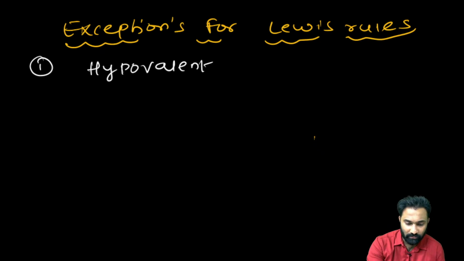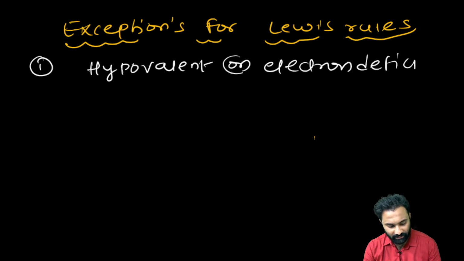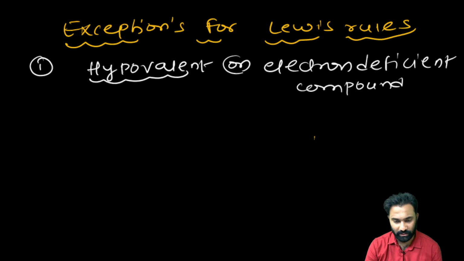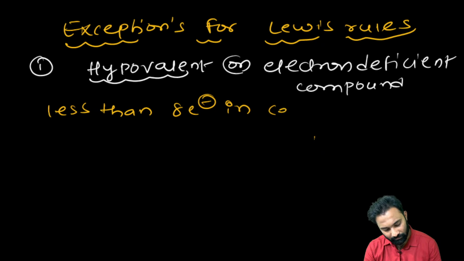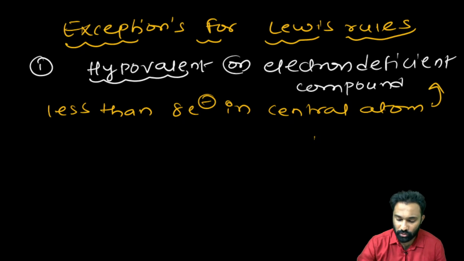What are the compounds that we are having? Those are hypovalent or electron deficient compounds. What is the meaning of hypovalent or electron deficient? Less than 8 electrons in the central atom. If the central atom has less than 8 electrons, we call it electron deficient or hypovalent. Clear? Even though they do not have 8 electrons, these compounds are stable.